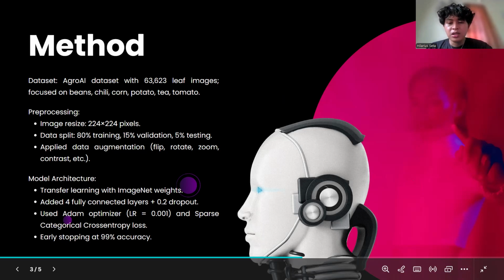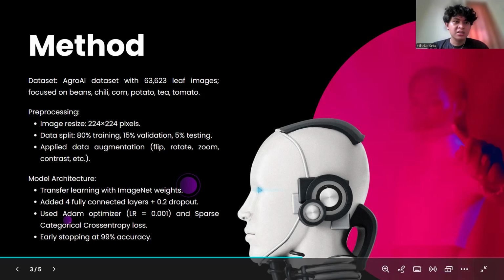To improve generalization and avoid overfitting, we applied various data augmentation techniques, including flipping images horizontally and vertically, rotating them up to 40%, zooming in and out by up to 30%, shifting the image height, and adjusting contrast by 90%.